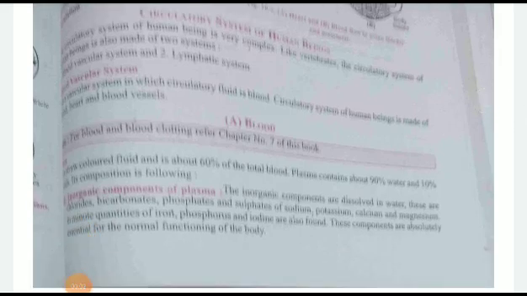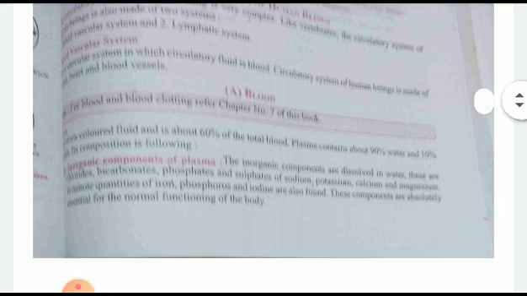Today we will continue with the circulatory system of human beings. As I had told you, the two types of circulatory system are the blood vascular system and the lymphatic system. Today we will continue with the blood vascular system, as it is connected with the lungs and the heart, and through the blood vessels all the blood is going to be circulated here and there.